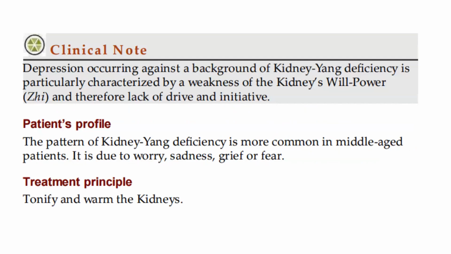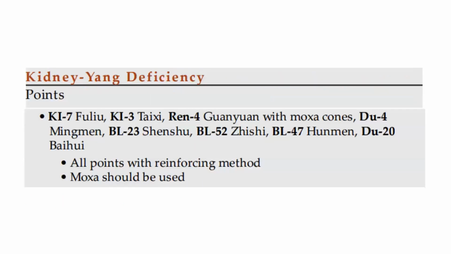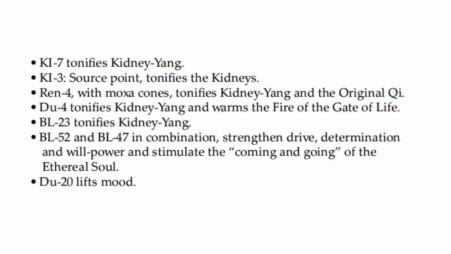Treatment principle: tonify and warm the kidneys. Points: kidney 7, kidney 3, Ren 4, Du 4, bladder 23, bladder 52, bladder 47, Du 20. All points are needled with reinforcing method. Moxa should be used. Kidney 7 tonifies kidney yang. Kidney 3, source point, tonifies the kidneys.